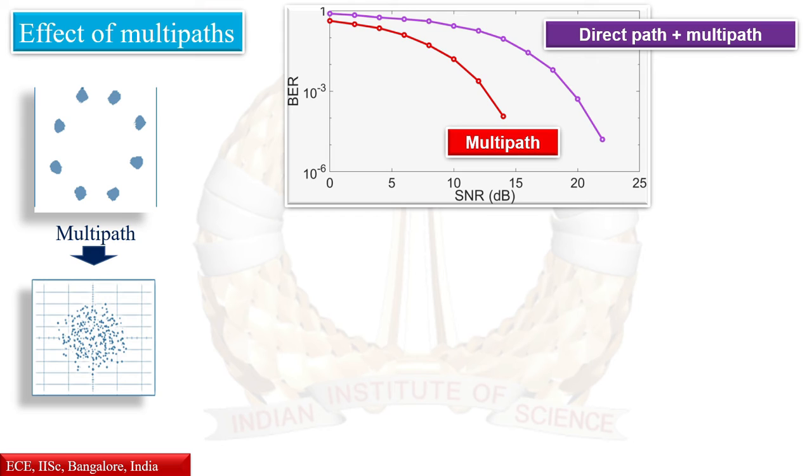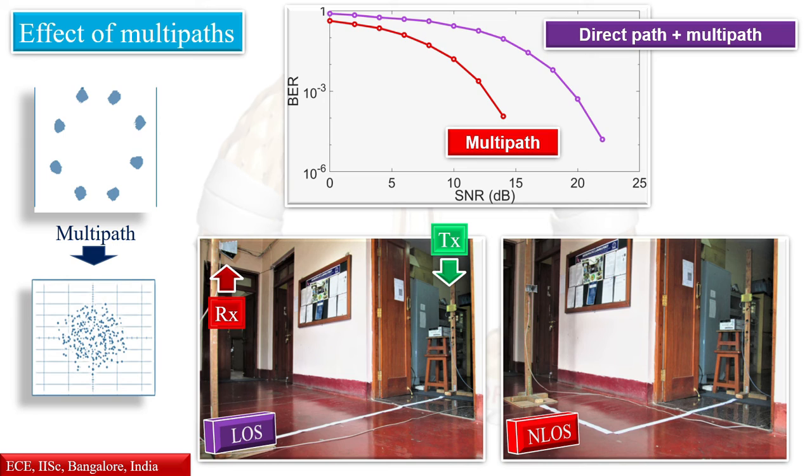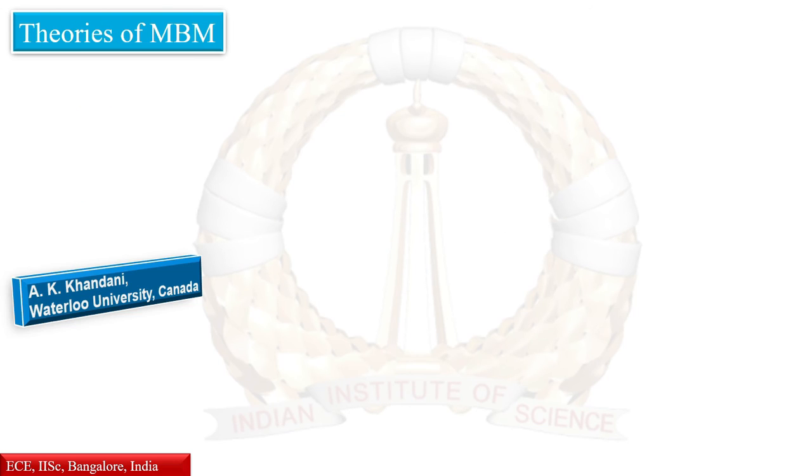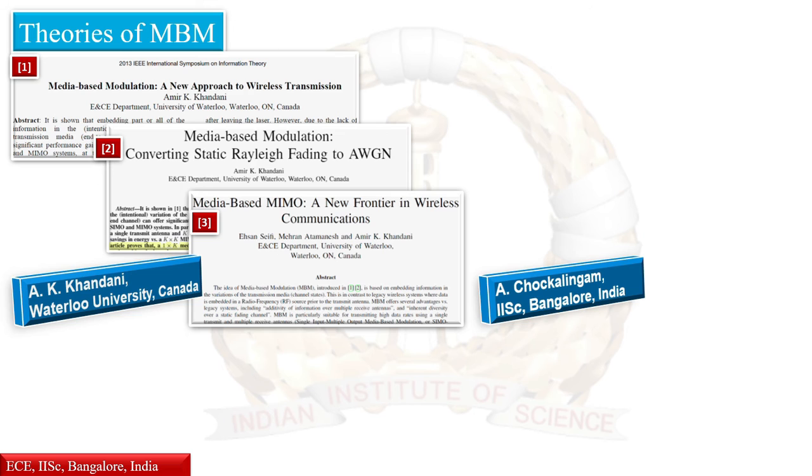We demonstrated this by conducting experiments in a line-of-sight configuration with direct path and multipaths, and repeating the same in a non-line-of-sight scenario having no direct paths. This demonstration is based on the theoretical works by Professor Khandani of Waterloo University, Canada, and by Professor Chockalingam at the Indian Institute of Science, Bangalore, in the past few years. These researchers call this scheme Media Based Modulation, or MBM.